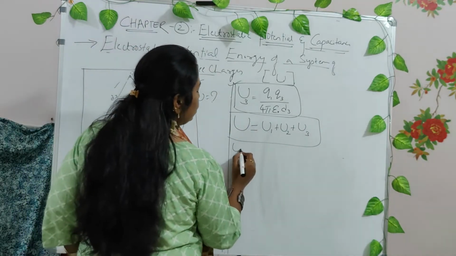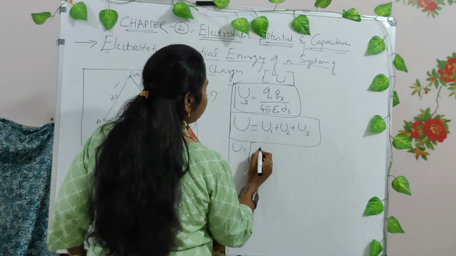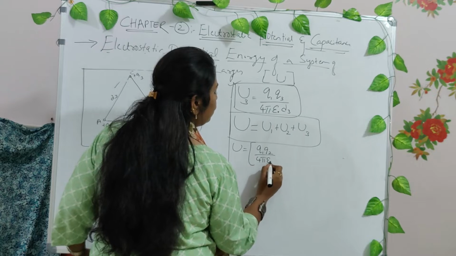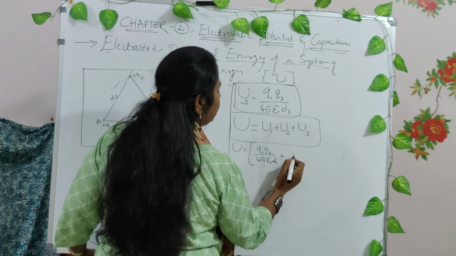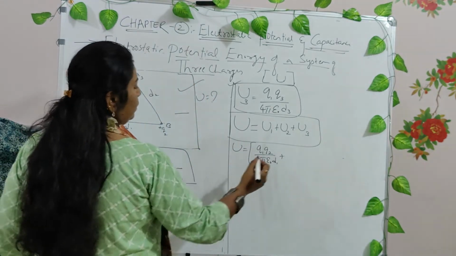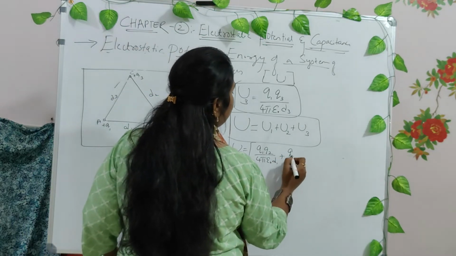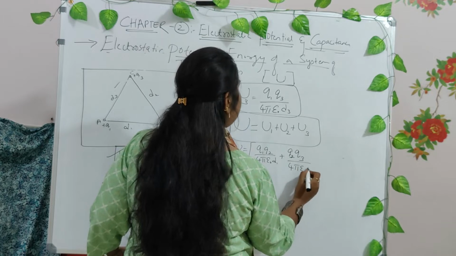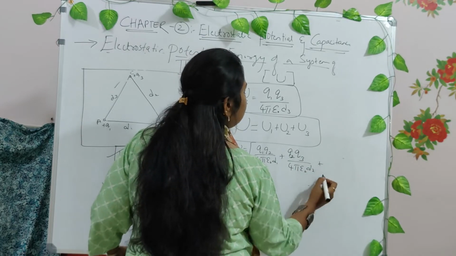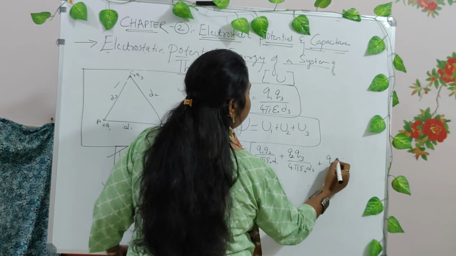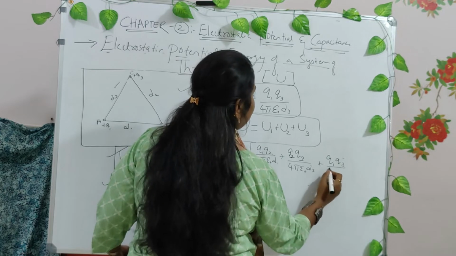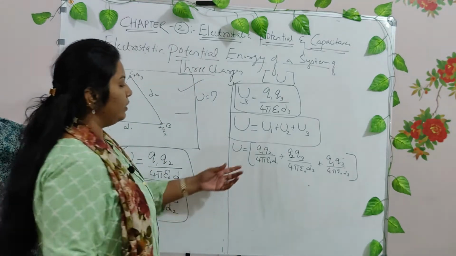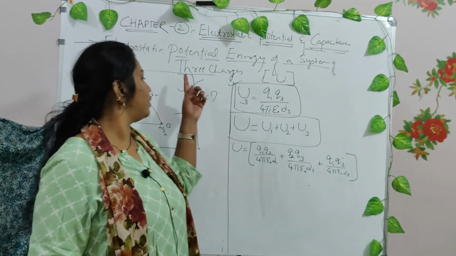Substitute the values. U is equal to, what was U1? Q1 Q2 divided by 4 pi epsilon naught D1, right? Plus, what was U2? Q2 Q3 divided by 4 pi epsilon naught D2, plus Q1 Q3 divided by 4 pi epsilon naught D3, right? These were the individual potential energies of the system.